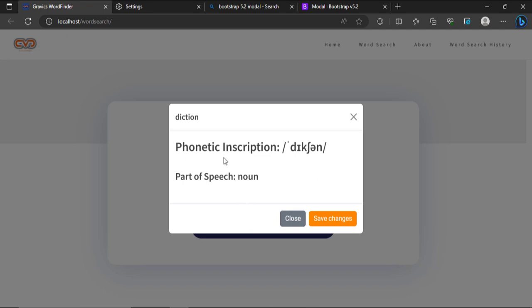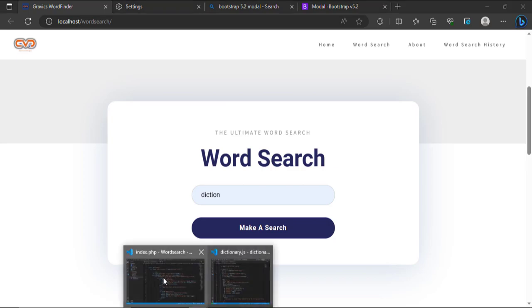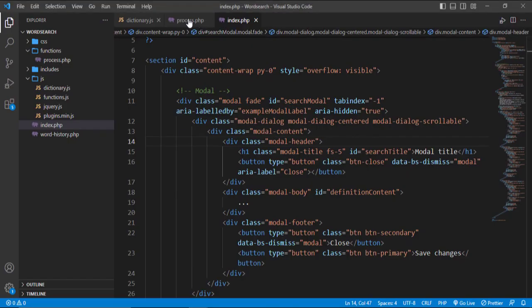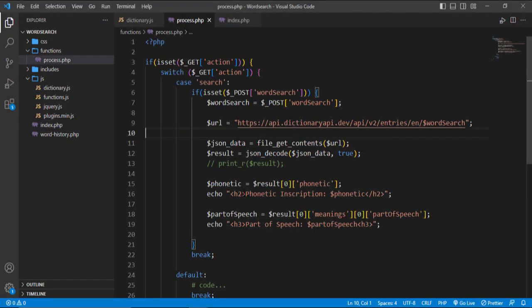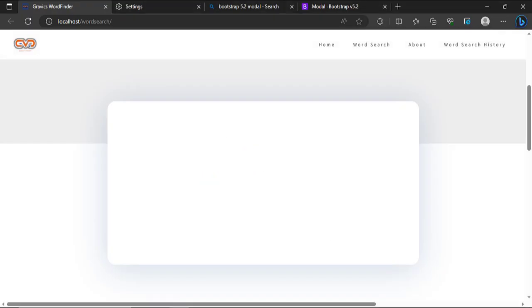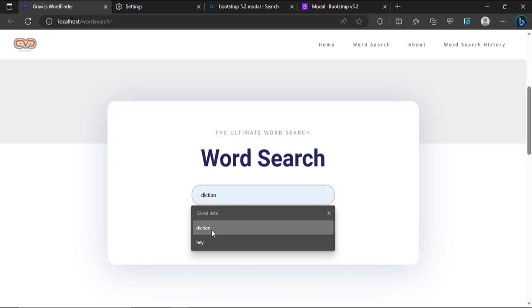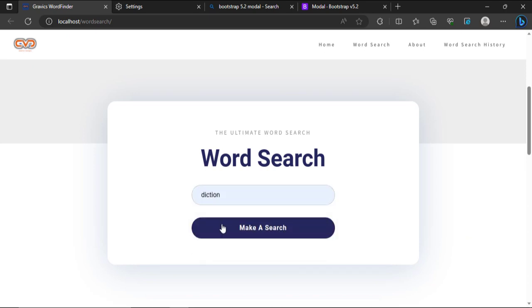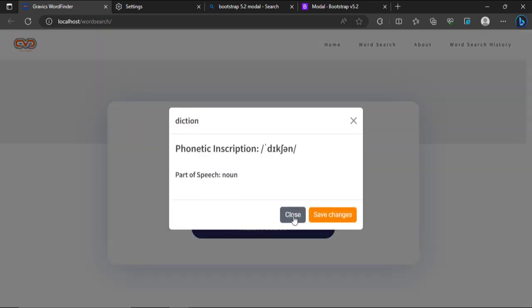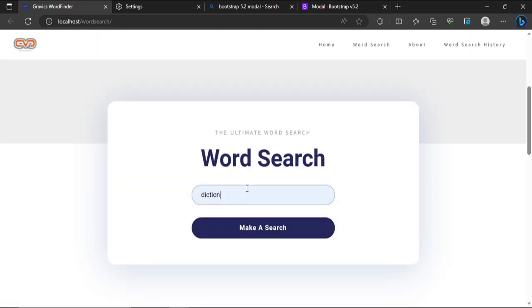So I think this is too big, so let's reduce this size. In our process.php, remember we set this to h2. I believe a simple h3 and a simple h4, just like this, h4. Nice. Let's refresh, Control R, and let's say diction. You know what, we should try another word this time. Perfect, this is perfect. I like this. Instead of h2 and h3, let's use that.